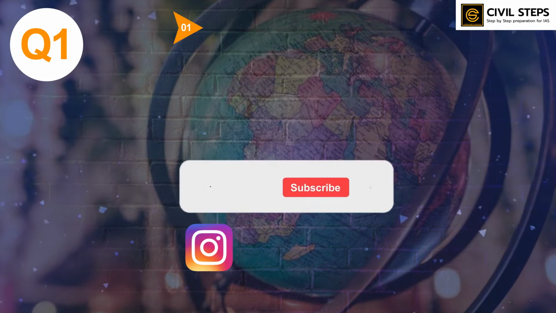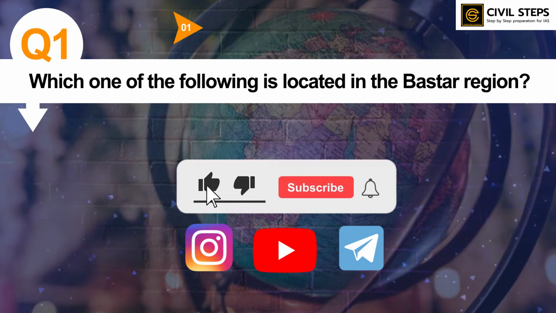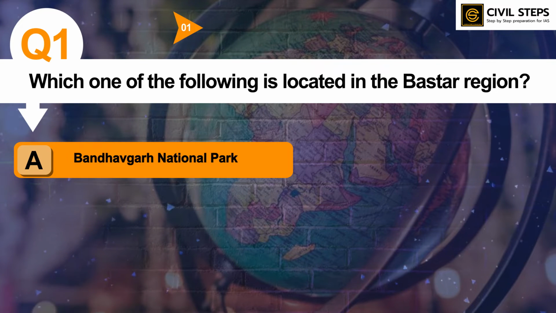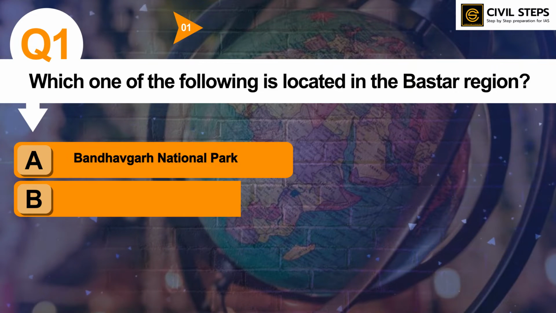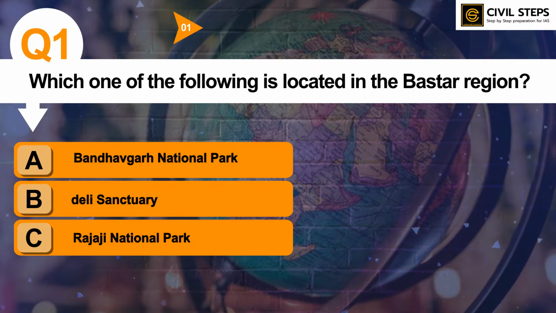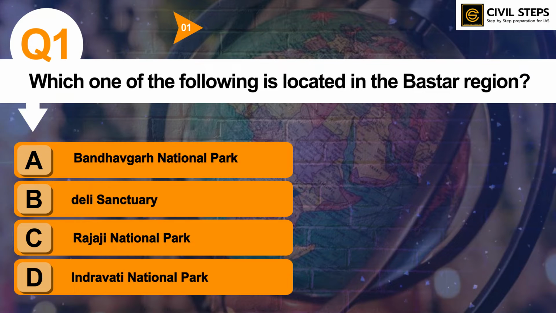So the first question is, which one of the following is located in the Bastar region? Option A, Bandhavgarh National Park. Option B, Dandeli Sanctuary. Option C, Rajaji National Park. Option D, Indravati National Park. So you can pause this video and write your answer in the comment section.